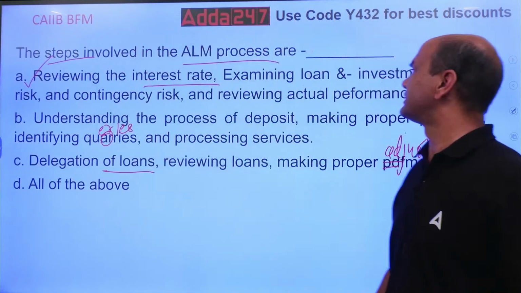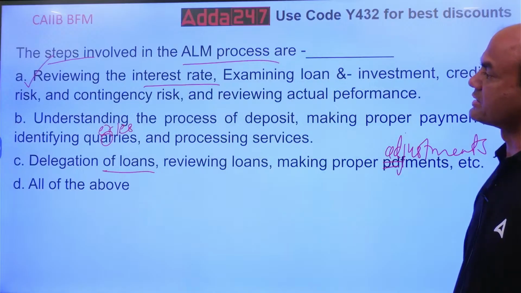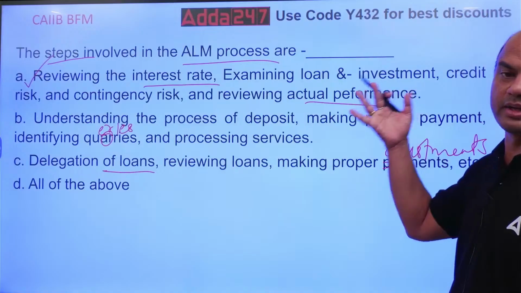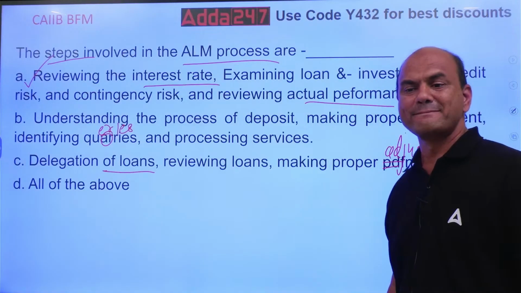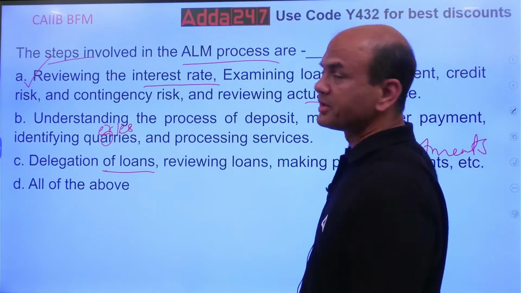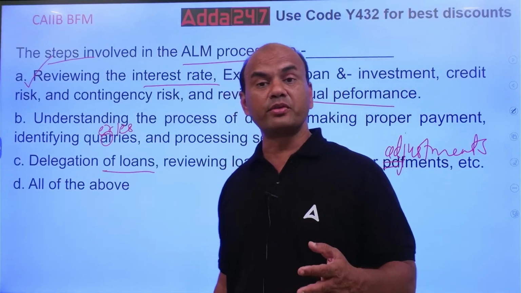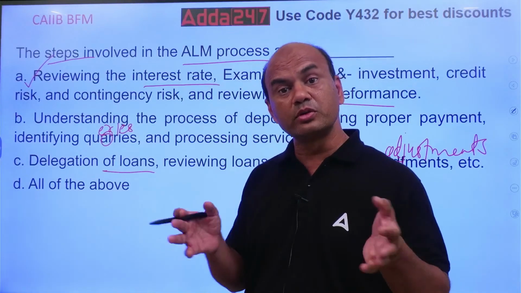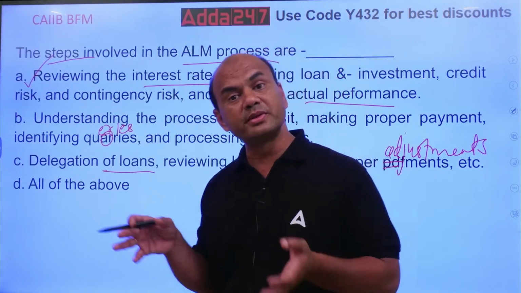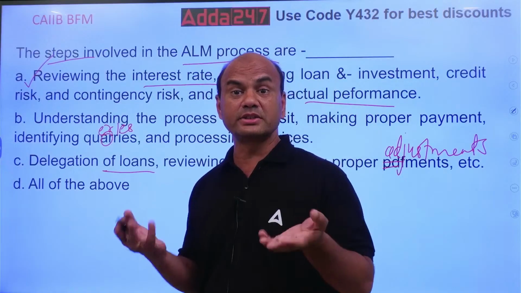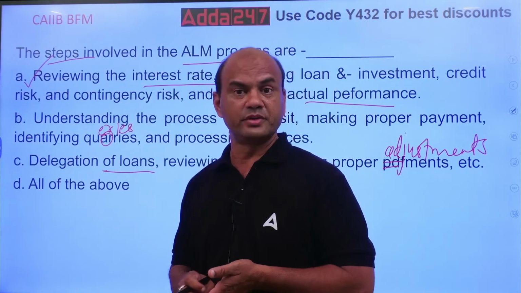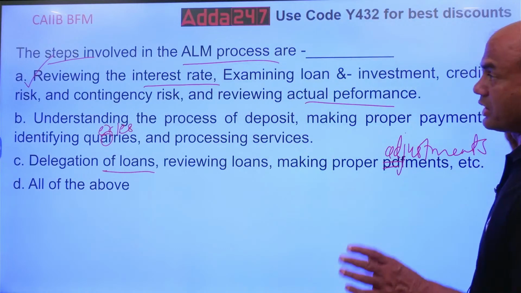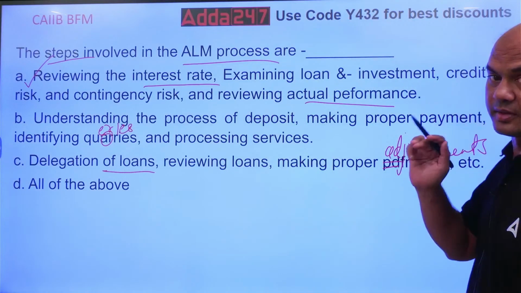Reviewing the interest rate, examining the loan and investment, credit risk, contingency risk, reviewing actual performance. This is the main role of ALM. You have to check the performance. Performance means what is the performance of your bonds portfolio? What is the performance of your loan portfolio? What is the performance of your deposit portfolio? That's what is done in treasury. Okay. Next. Got it? Answer A. Not all of the above. Okay.